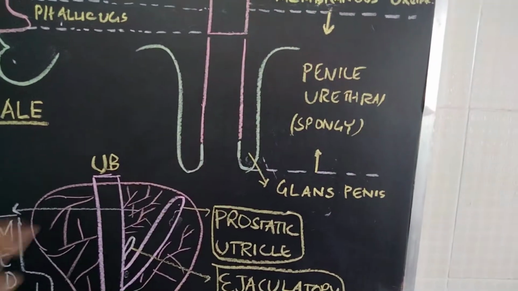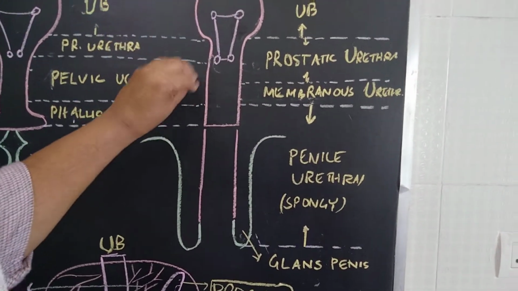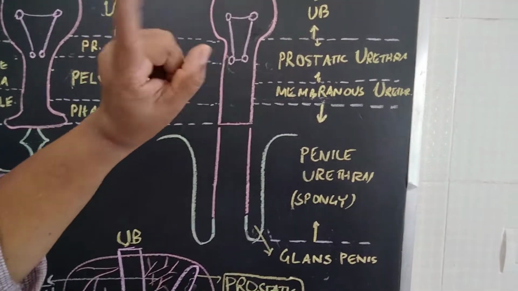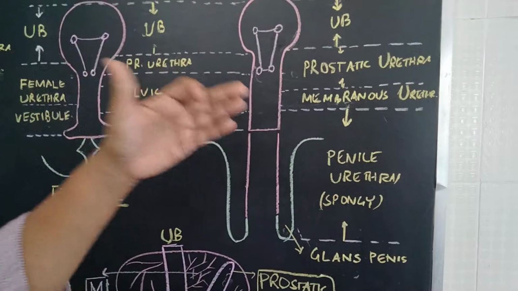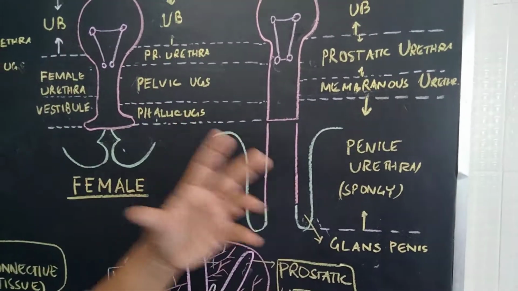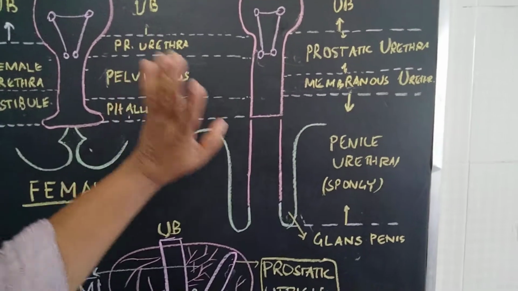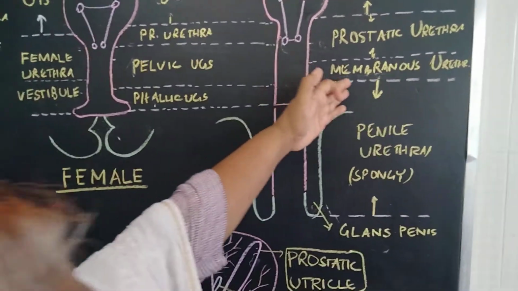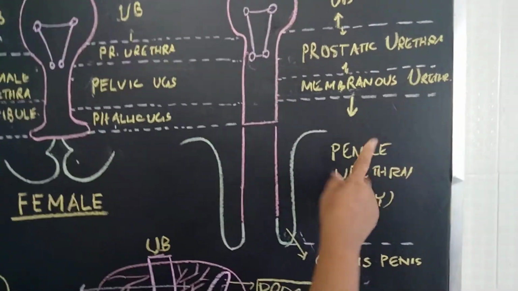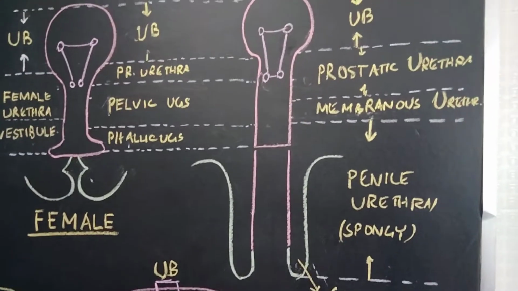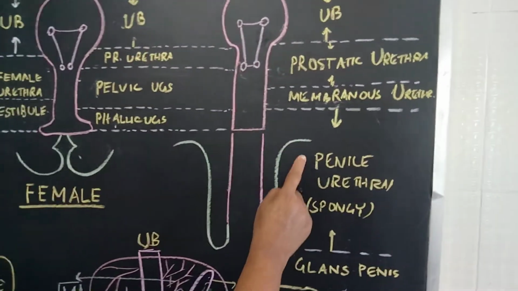So over here let us see the prostatic part of the urethra, which is derived from the urogenital sinus, that is the primitive urethra, endodermal in origin. The posterior part is derived from mesodermal origin because that is from the absorbed part of the mesonephric duct. The membranous urethra is derived from the pelvic part of the urogenital sinus, and the whole phallic part gives rise to the penile or the spongy urethra, because it is within the phallus in case of male.